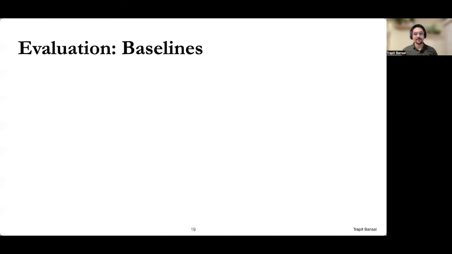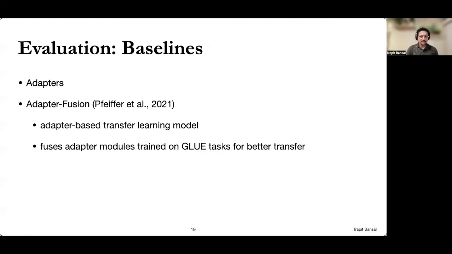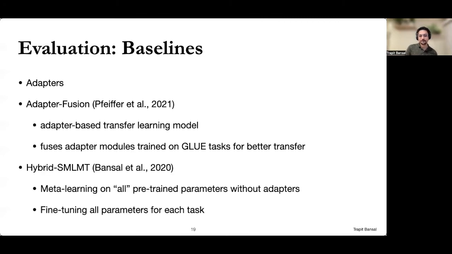Now we consider many strong baselines, and all baselines use the same underlying pre-trained model, so results are comparable. The first baseline is fine-tuning vanilla adapters. The second is adapter fusion. This is a state-of-the-art adapter method that fuses multiple different adapters for better transfer learning. The fusion adapters used in this method were also trained on the GLUE tasks. The last baseline is a full meta learning approach from prior work that uses meta learning to retrain the entire pre-trained model to be better at few-shot fine-tuning. This approach fine-tunes all parameters for every task and is not a parameter-efficient approach. Thus, the goal will be to get performance comparable to this model while only fine-tuning a fraction of the parameters.